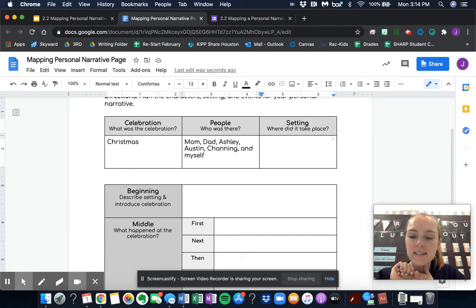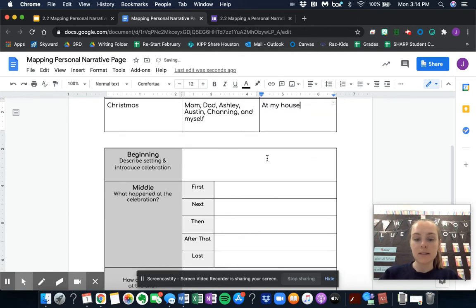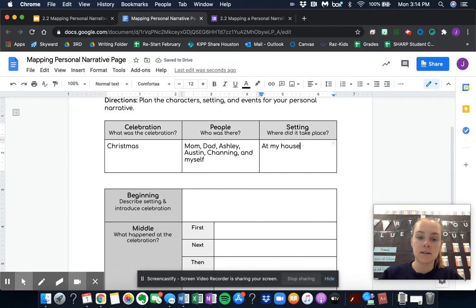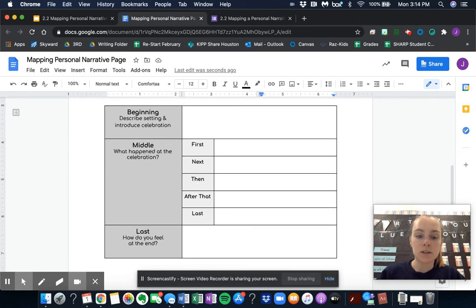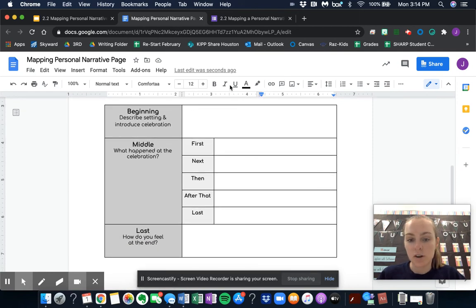And then now, where did it take place? It took place at my house. That is where it took place. So I just filled out this first section, the celebration, the people, and the setting. Now I need to start doing the structure of my actual piece, my writing.